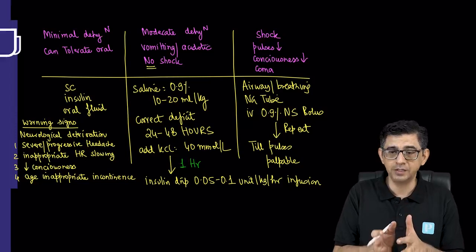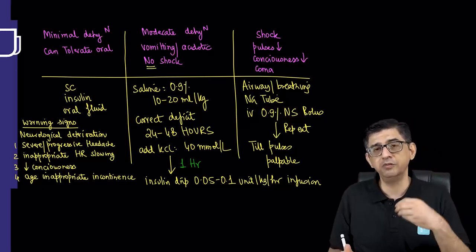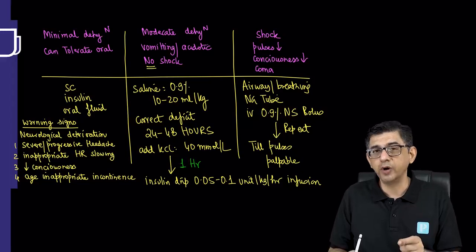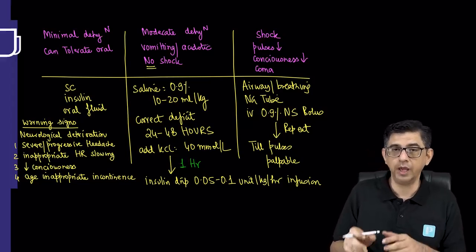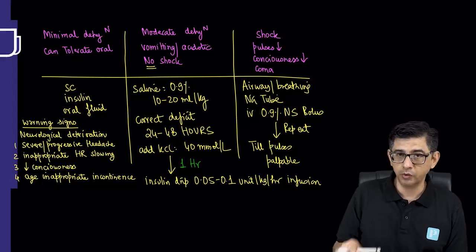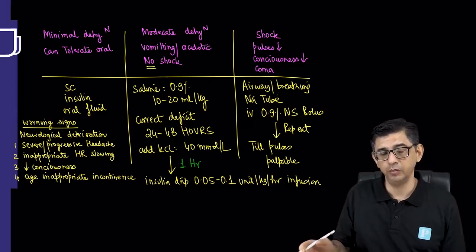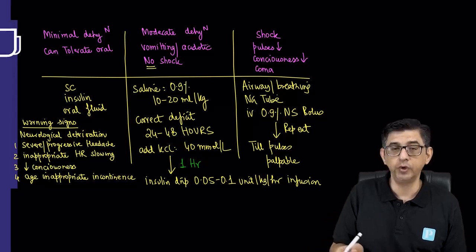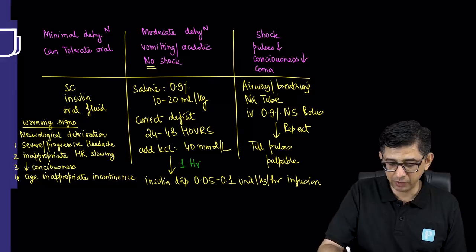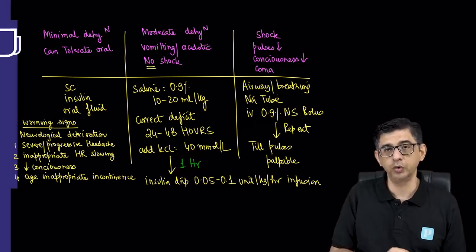So that's why the link is: insulin causes hypokalemia, hypokalemia causes diaphragmatic paralysis, and even if diaphragmatic paralysis looks far-fetched to you, at least it will cause diaphragmatic weakness. So I hope you'll agree that diaphragmatic weakness in this particular case will hamper the compensatory processes that are occurring. That is why I'm so paranoid about not giving insulin drip to this patient till potassium values are in a range of 3.3 or more. Any value less than 3.3, you have to delay, not stop, but delay administration of this insulin drip. This time gap between the IV fluid and the insulin drip will increase till potassium values go to respectable values.